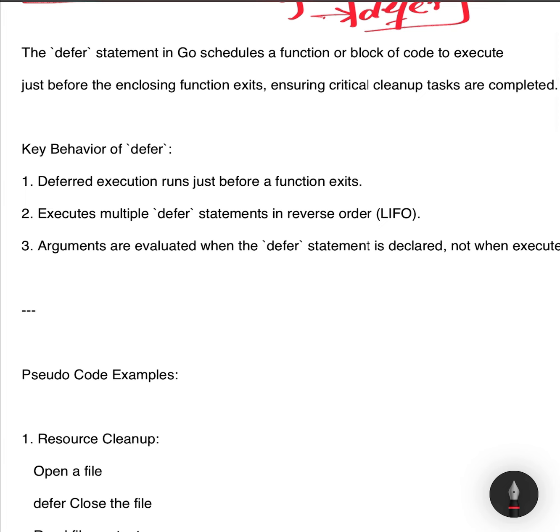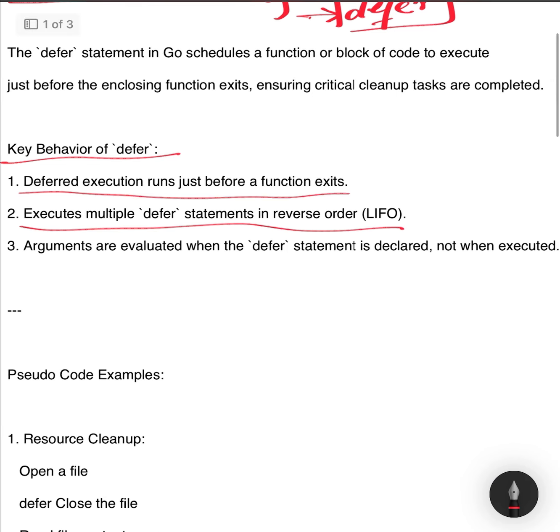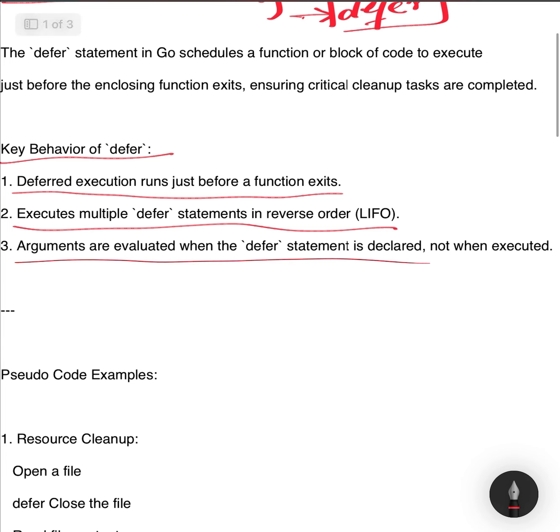Key behavior of defer. 1. Deferred execution. Code marked with defer runs last within its enclosing function, just before the function exits. 2. Last in, first out, LIFO order. Multiple defer statements execute in reverse order of their declaration.